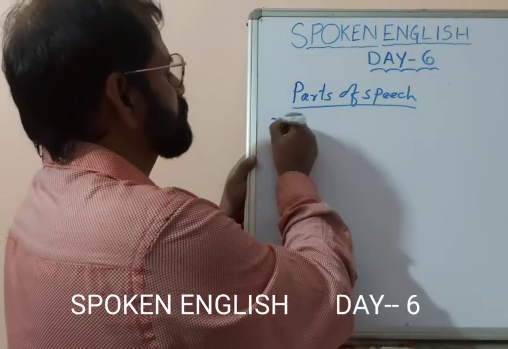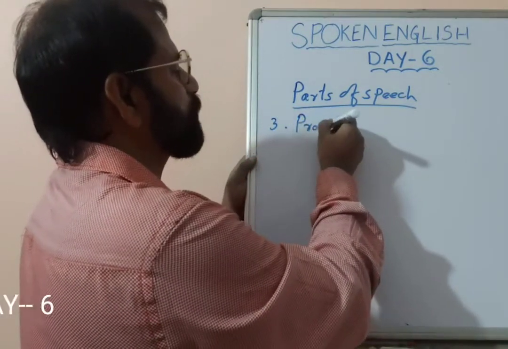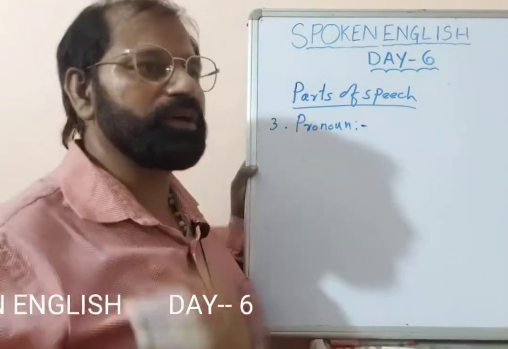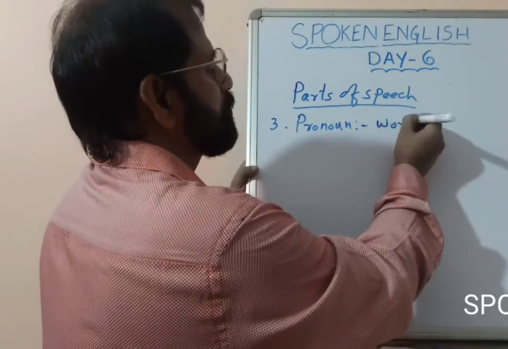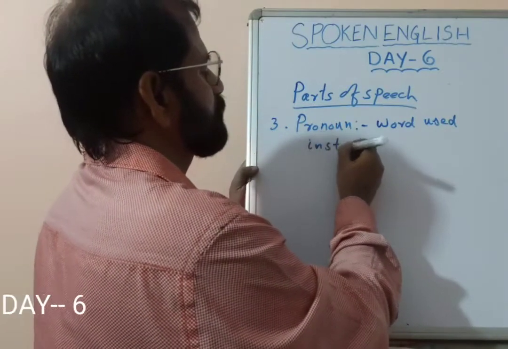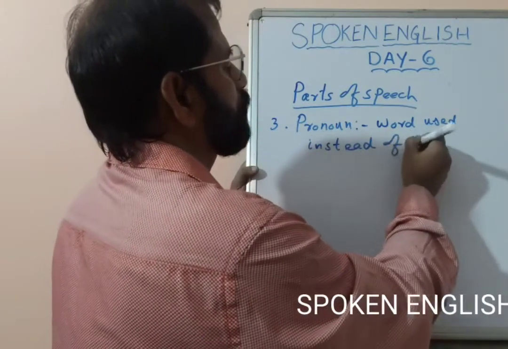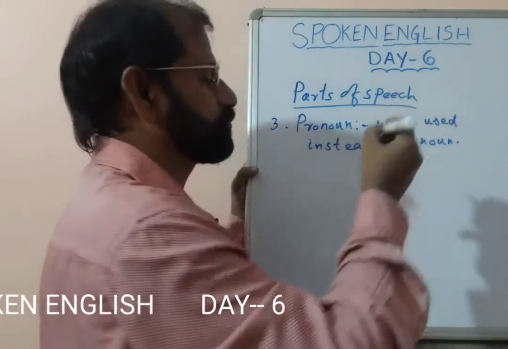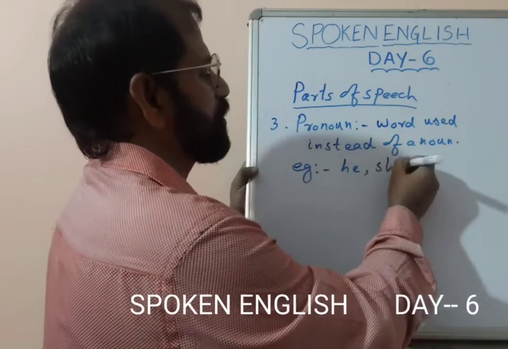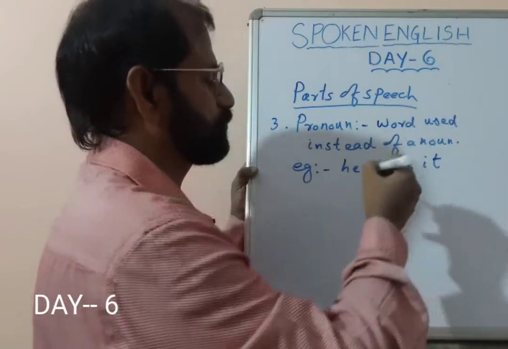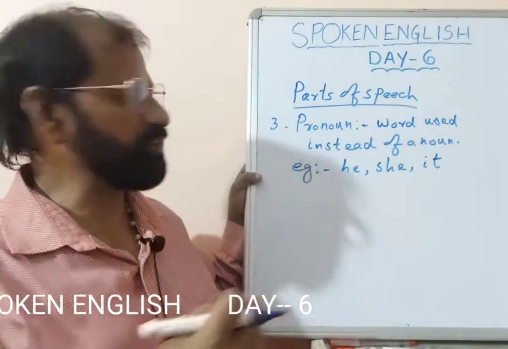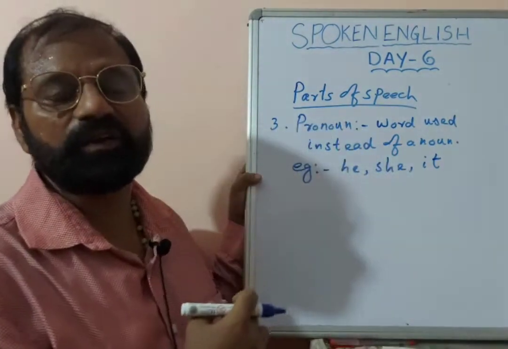And the third one is pronoun. Now what is pronoun? Pronoun is a word used instead of a noun. Word used instead of a noun. Example, he, she, it. Okay. Now, instead of repeating the name of a person, we can use he, she, like that.